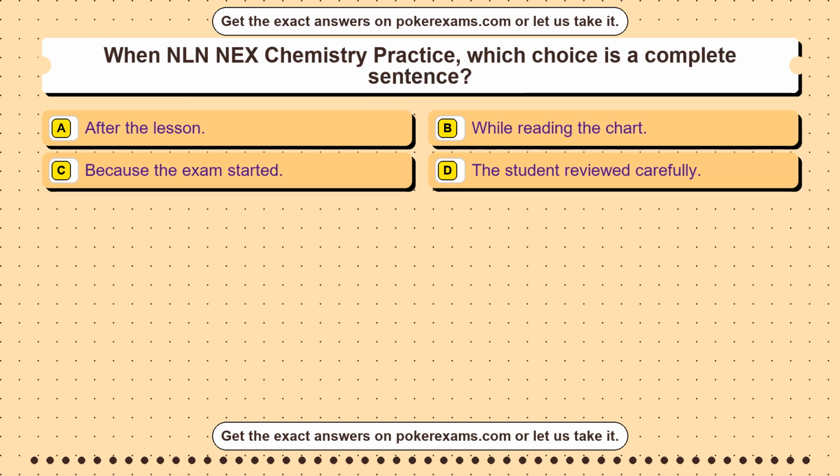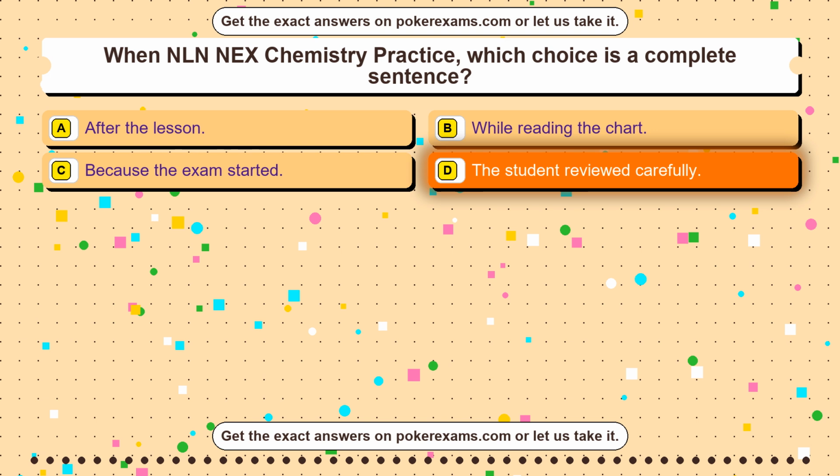Question 19. When NLN NEX Chemistry Practice, which choice is a complete sentence? Option A. After the lesson. Option B. While reading the chart. Option C. Because the exam started. Option D. The student reviewed carefully. The correct answer is option D.